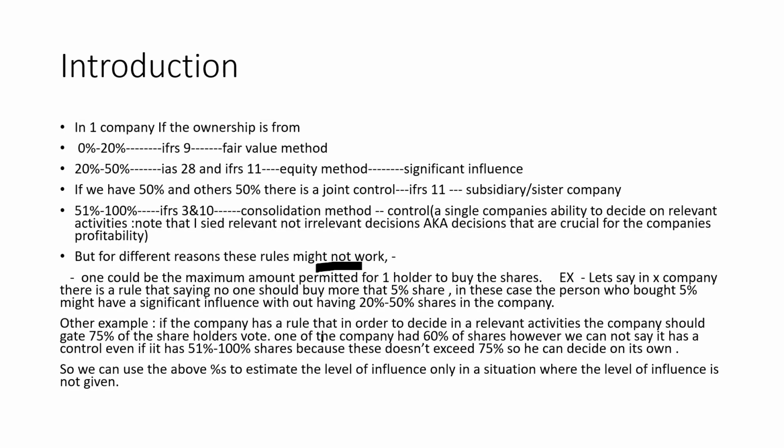most of the time, if the information is not given, if one company has, let me say, company X, there is company X, company Y, and other companies. Let me name them O, other company. So X will issue shares from the total shares that are issued by X company.